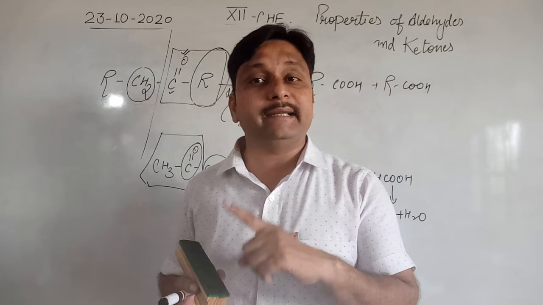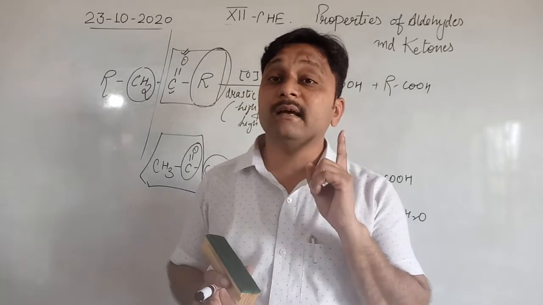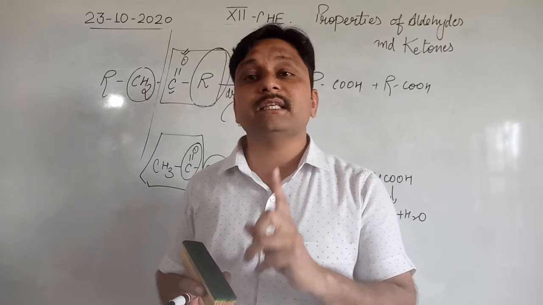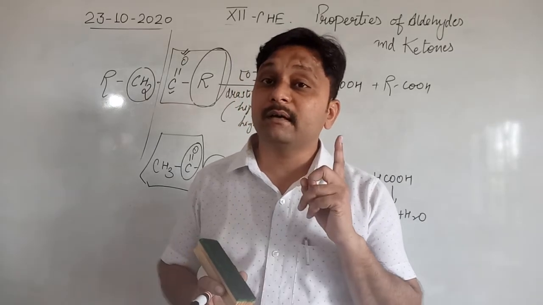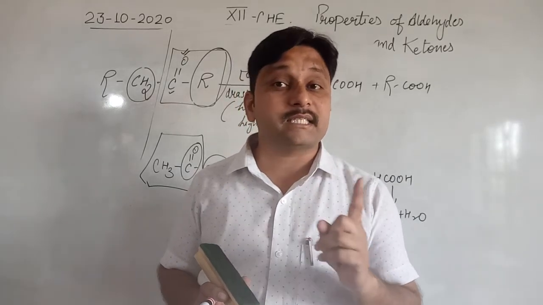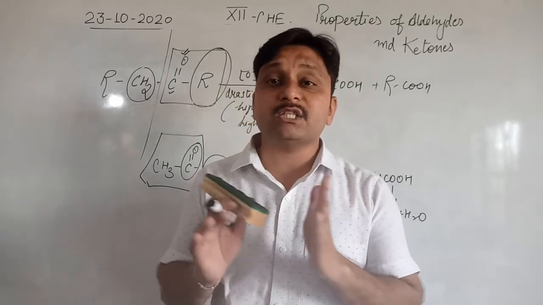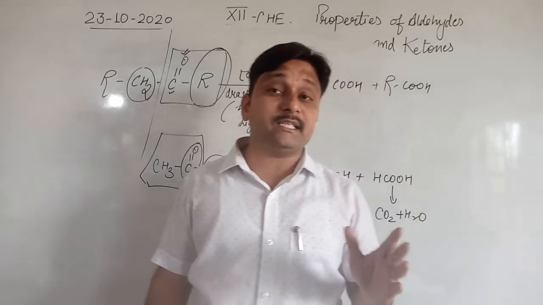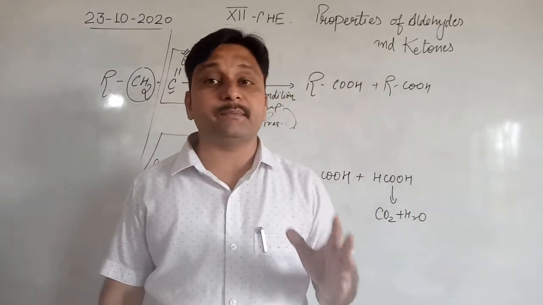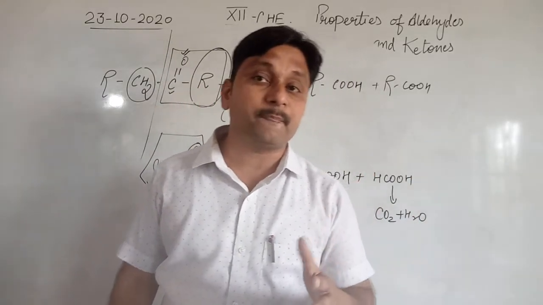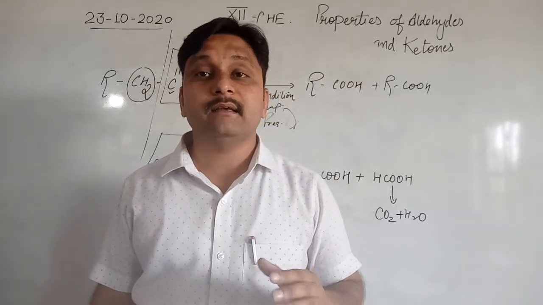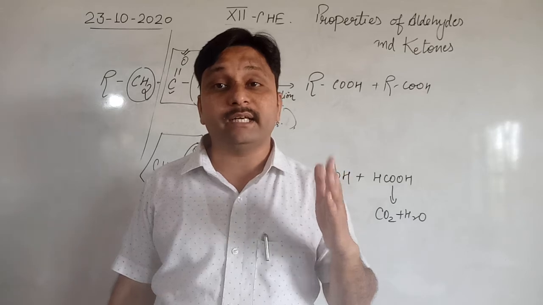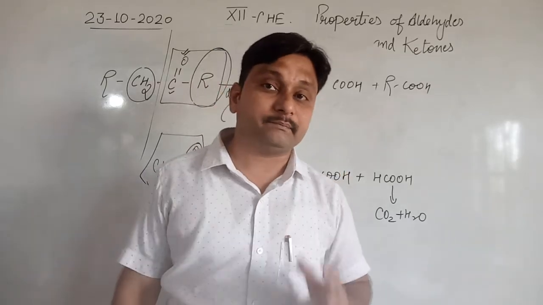If we talk about aldehydes, only one aldehyde, acetaldehyde, CH3CHO, has the CH3CO structure. Many ketones have the tendency to show the haloform test because they contain the CH3CO group, and among aldehydes, only CH3CHO shows the haloform test.